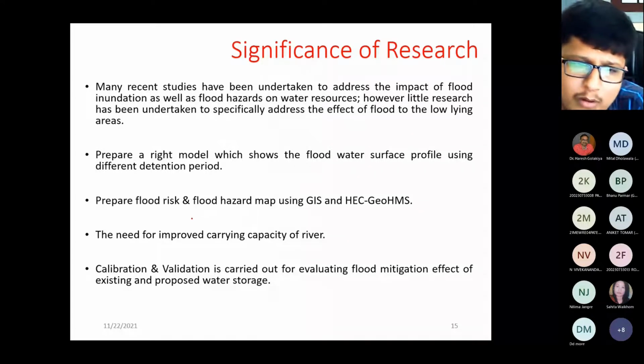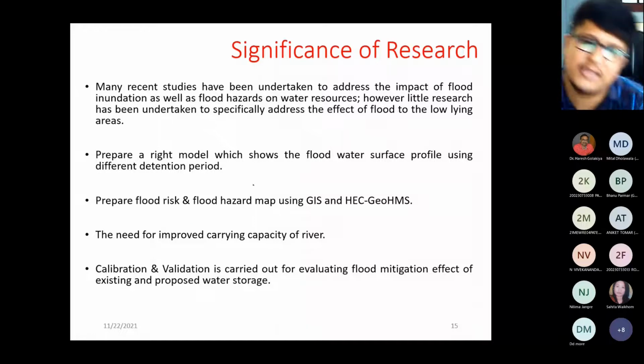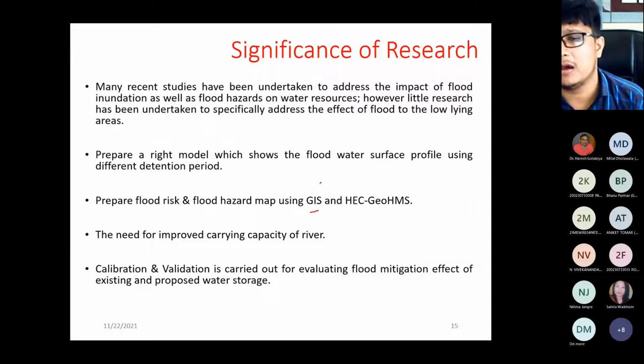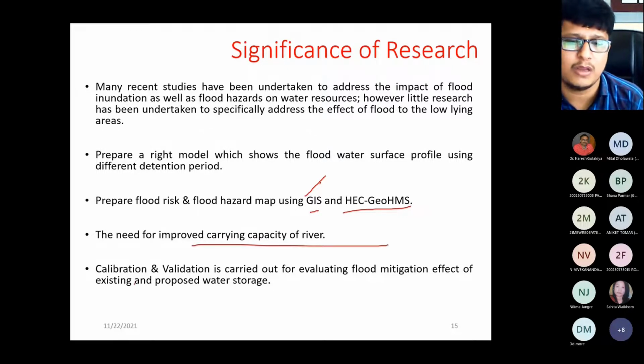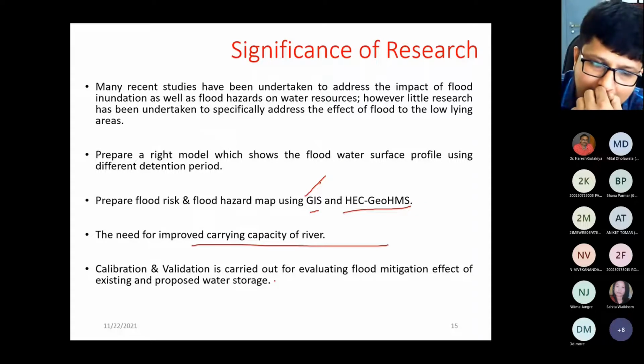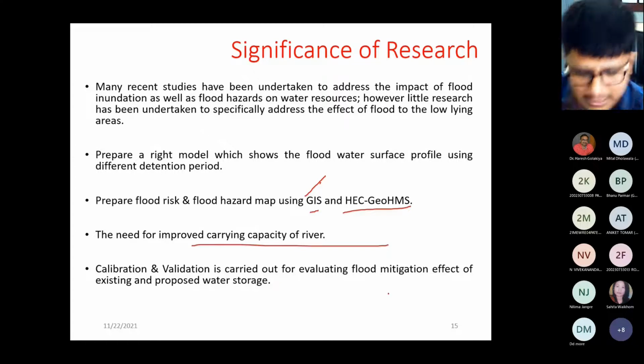You can also prepare a flood risk and flood hazard map using GIS. You can use ArcGIS or QGIS and HEC-GeoHMS, right? Then there is the need for improving the carrying capacity of the river, and calibration and validation is carried out for evaluating the flood mitigation effect by considering the existing and the proposed water storage, right?